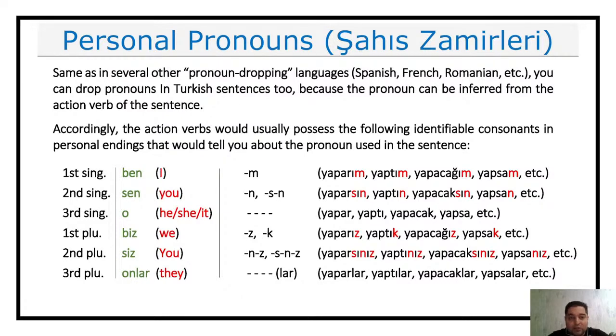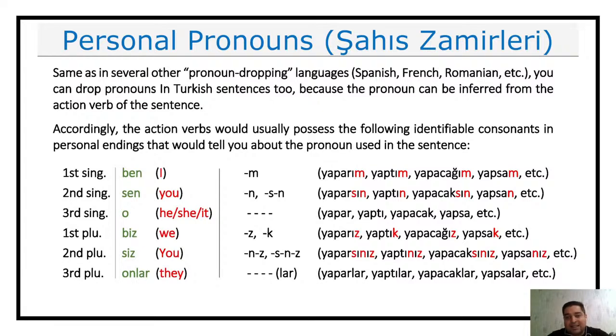Then you have siz, which is respectful or plural, "you". I always denote it with a capital Y. So you have either "nız" or "sınız". It's very parallel to the second person singular, where we have "n" or "sın". The only difference is we have "ız" attached. While in the second person singular you have yaparsın, here it is yaparsınız. Yaptın, yaptınız. Yapacaksın, yapacaksınız. You see, that's how they go in parallel. We have "n", "sın" in the second singular, and "nız", "sınız" in the second plural.